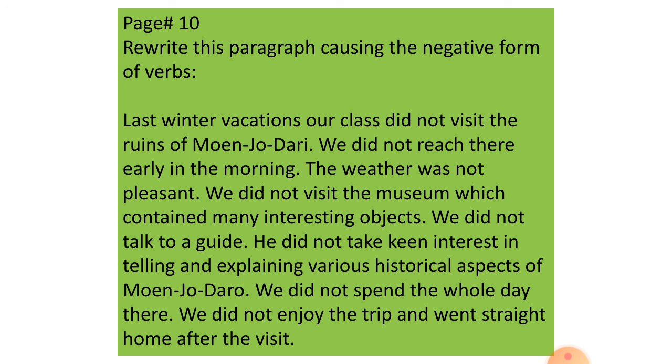We did not visit the museum, which contained many interesting objects. Now the positive sentence was we visited the museum, which contained many interesting objects. There was no did, there was no first form of verb, instead it was visited, second form of verb, past form of verb. We made it first form and added did not. We did not talk to a guide. He did not take keen interest in telling and explaining various historical aspects of Mohenjo-daro. We did not spend the whole day there. We did not enjoy the trip and went straight home after the visit.